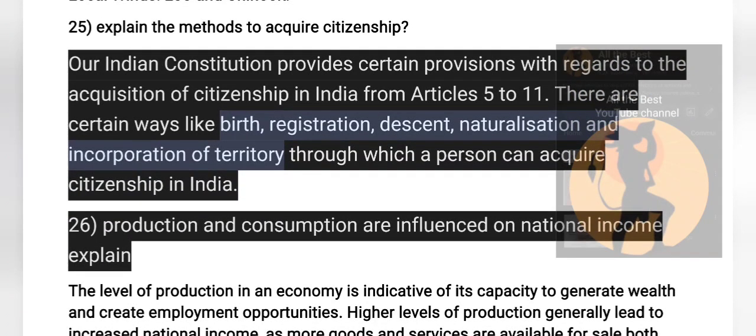Explain the methods to acquire citizenship. See, our Indian constitution provides certain provisions with regards to the acquisition of citizenship in India, from Articles 5 to 11. There are certain ways like birth, registration, descent, naturalization, and incorporation of territory through which a person can acquire citizenship in India. So we have some articles like 5 to 11 where how we can get the citizenship of India is described.